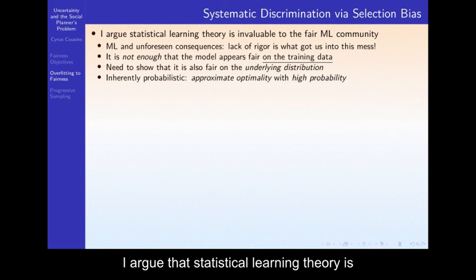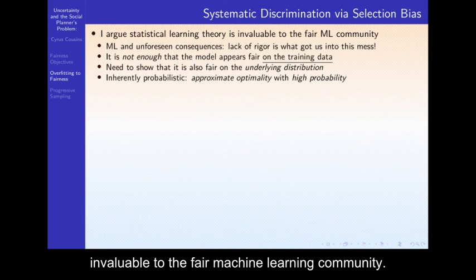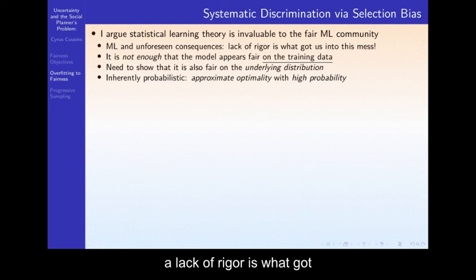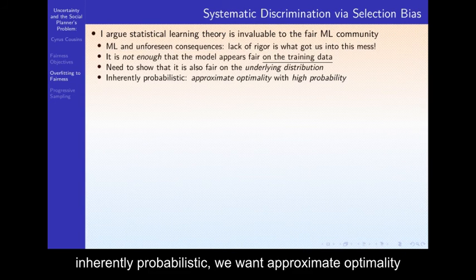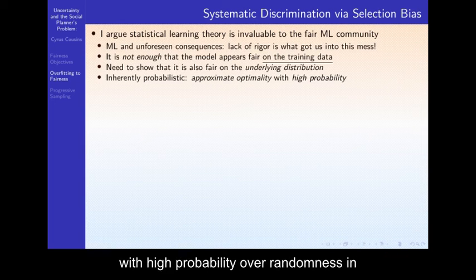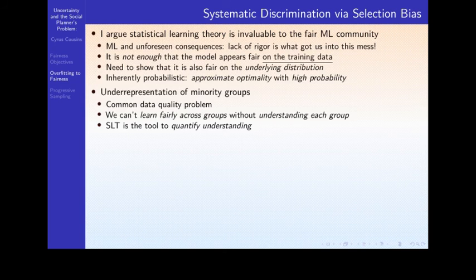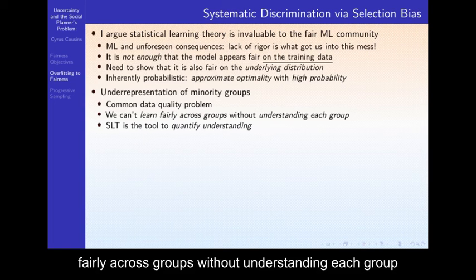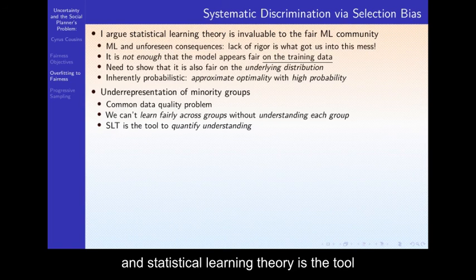I argue that statistical learning theory is invaluable to the fair machine learning community. Machine learning often has unforeseen consequences, and a lack of rigor is what got us into this mess. It is not enough to show that a model appears fair on the training data. We need to show that it is also fair on the underlying distribution. This is inherently probabilistic. We want approximate optimality with high probability over randomness in the training data. Underrepresentation of minority groups is a common data quality problem. We cannot learn fairly across groups without understanding each group, and statistical learning theory is the tool to quantify this understanding.